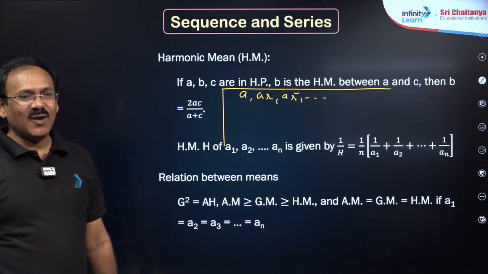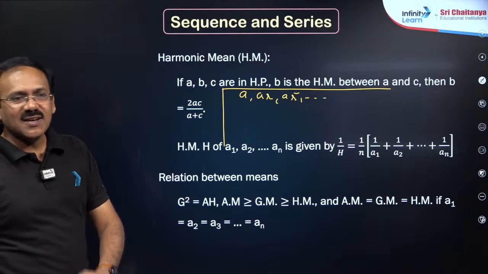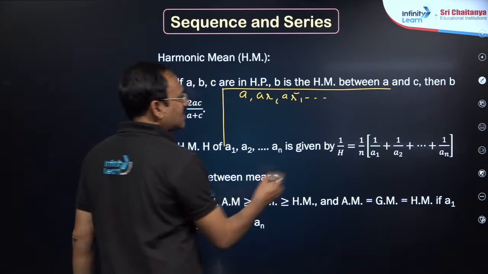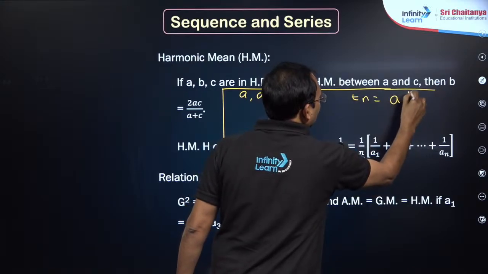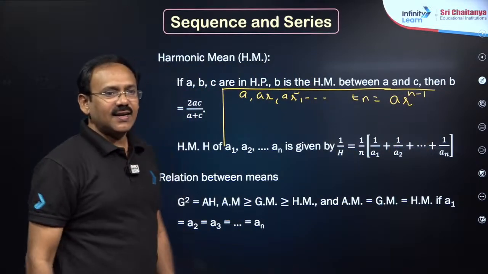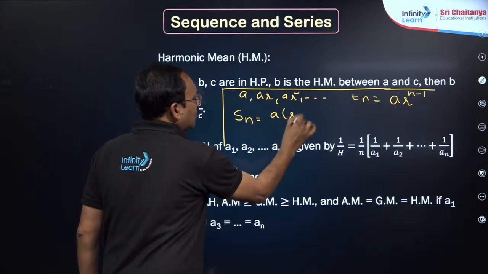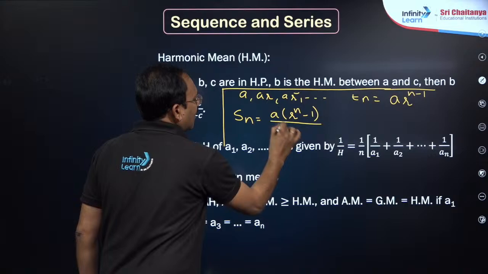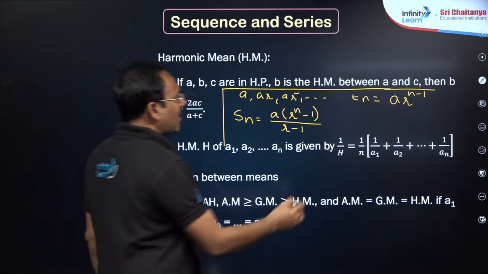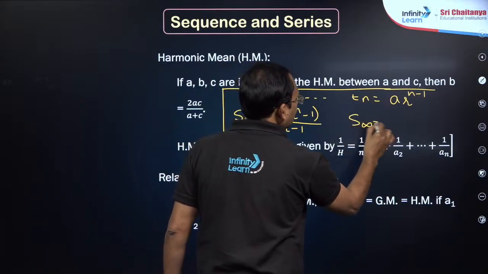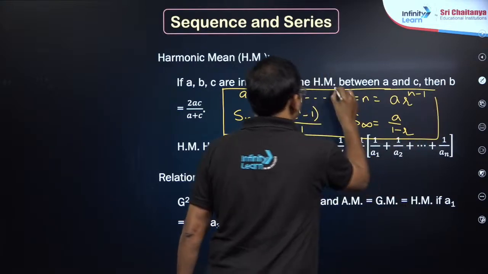So this is the general form of GP, where A is the first term and R is the common ratio. My dear friends, here the nth term of the GP will be A into R power n minus 1, and the sum of n terms of a GP will be A into (R power n minus 1) by (R minus 1). Of course, R should not be 1. And if mod R is less than 1, S infinity is A by (1 minus R). These 4 points are enough, my dear friends, in GP.